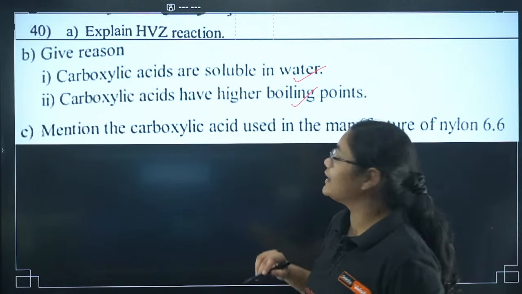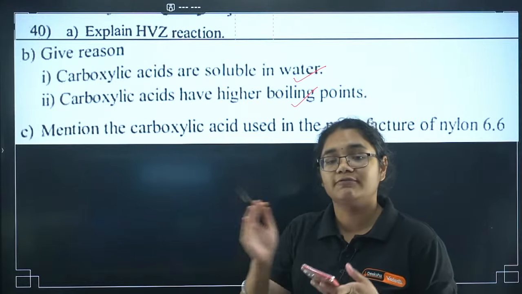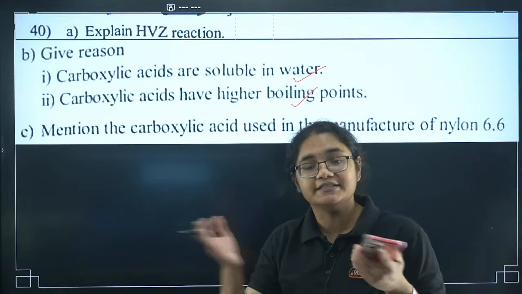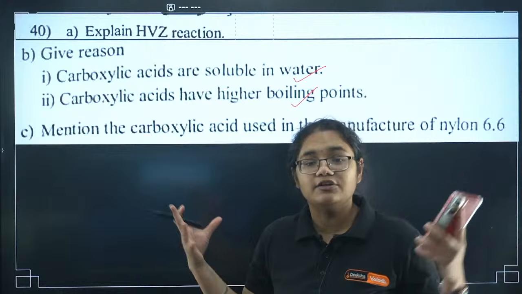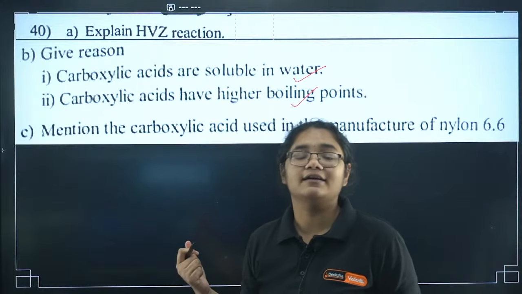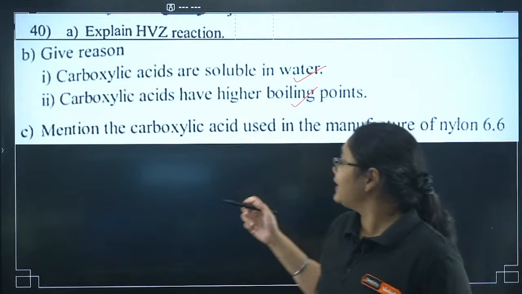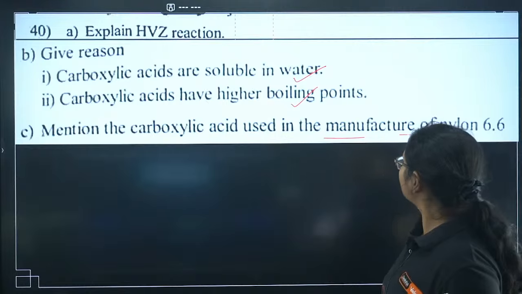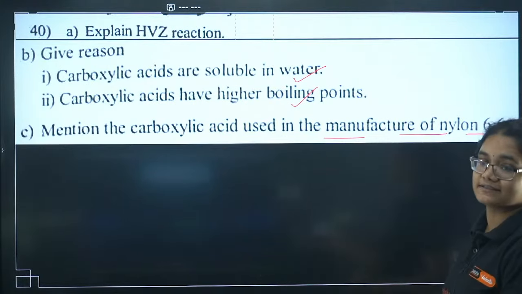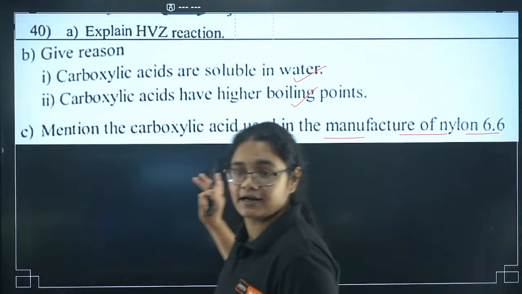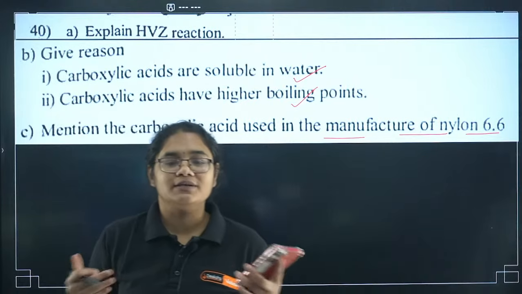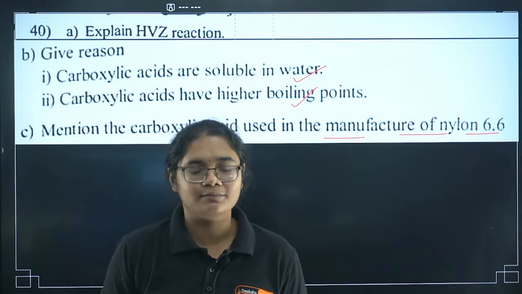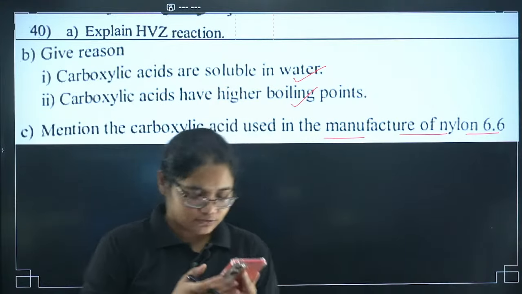Carboxylic acids have higher boiling points because they form hydrogen bonds with each other. That is why their intermolecular forces increase and it is very difficult to boil them. Next, mention the carboxylic acid used in the manufacture of nylon 6,6. Now, this is also a very unexpected question. They never used to ask questions on the uses of carboxylic acids, but last year it was asked. So that also we will see.